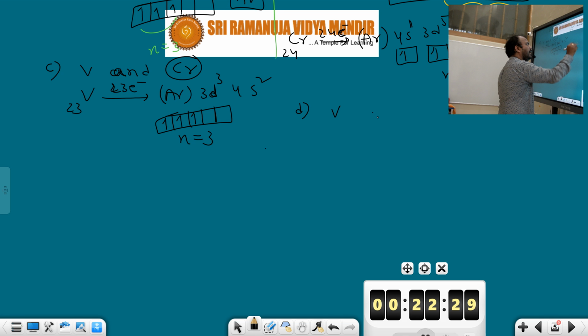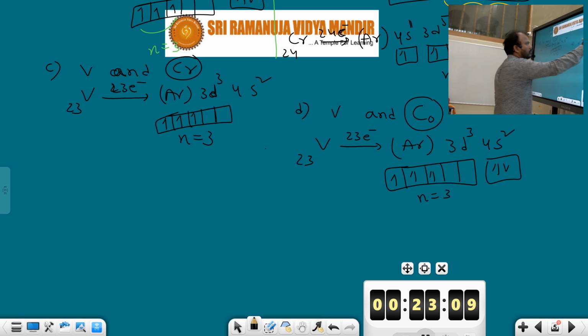What is the electronic configuration here? Argon 3d3 4s2. The d subshell contains how many unpaired electrons? 1, 2, 3. The s is completely paired. We should take only unpaired electrons in the d orbitals. So n value is 3. Now you should calculate for cobalt.